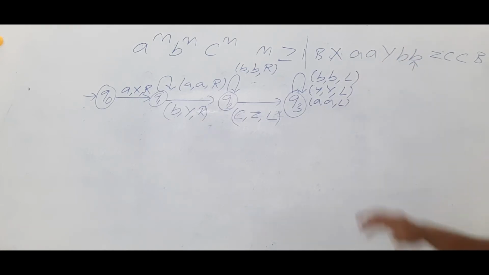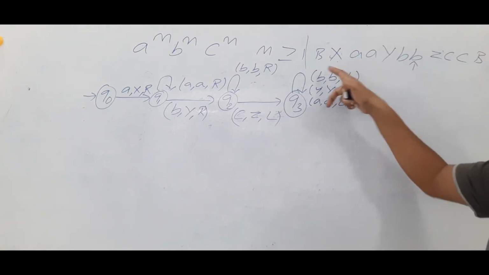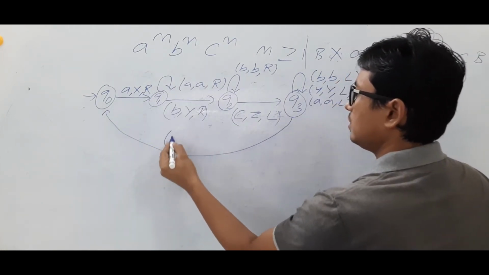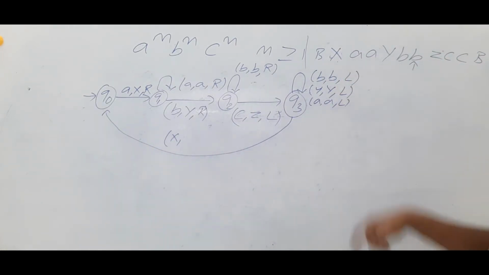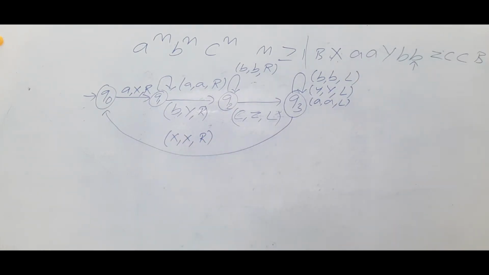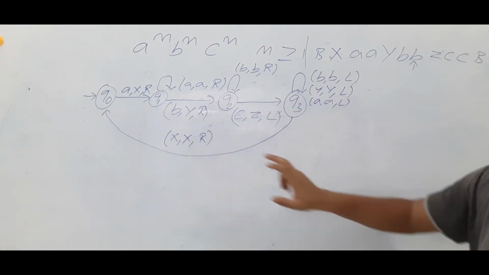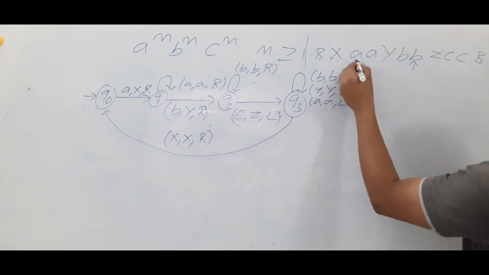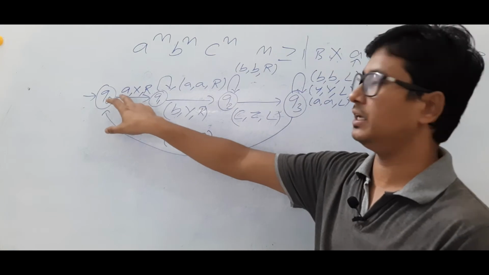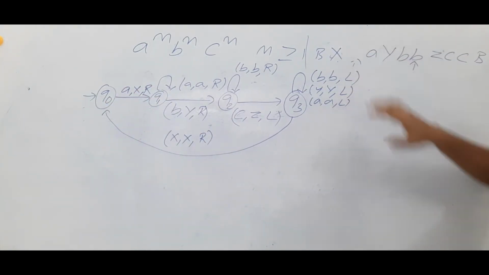Now, after that, if you see an X, you mark it as X and move to the right. Are you able to understand? So currently you are here. Again what will you do? You have seen an A, modify it as X and move to the right.